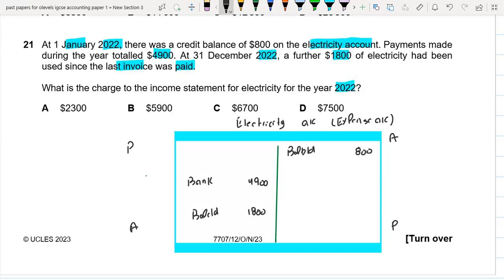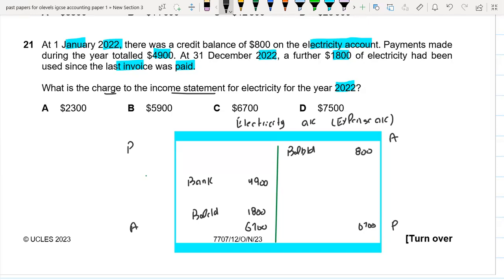Okay. So now we are going to find out what is charged to the income statement. So 4,900 plus 1,800. This is 6,700. So 6,700 minus 800, because the debit side is the shorter side.